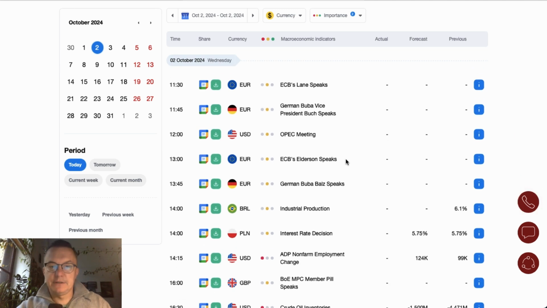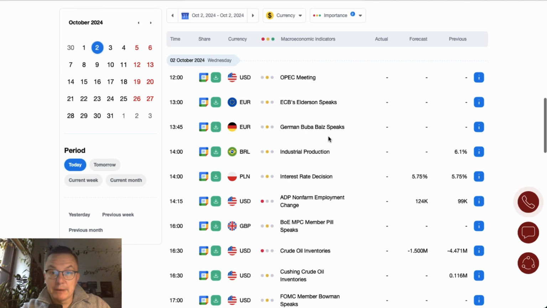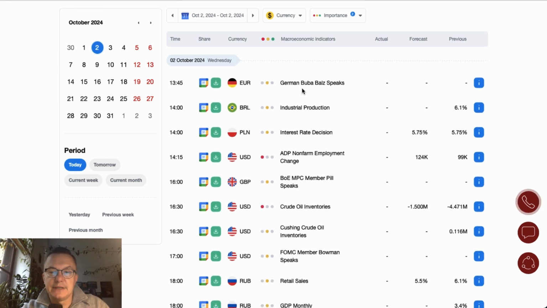ECB Lane will give a speech at 11:30, and then 15 minutes later German Vice President Buch will give a speech as well. OPEC meeting starts at noon. One hour later ECB Elderson will give a speech, and then 45 minutes later German Balz will give a speech. Plenty of speeches today